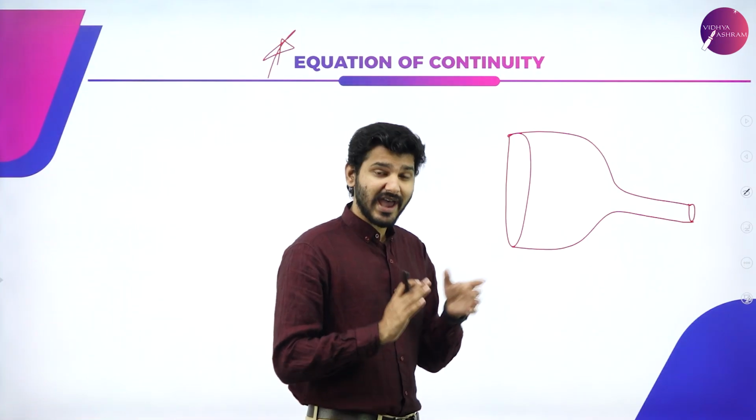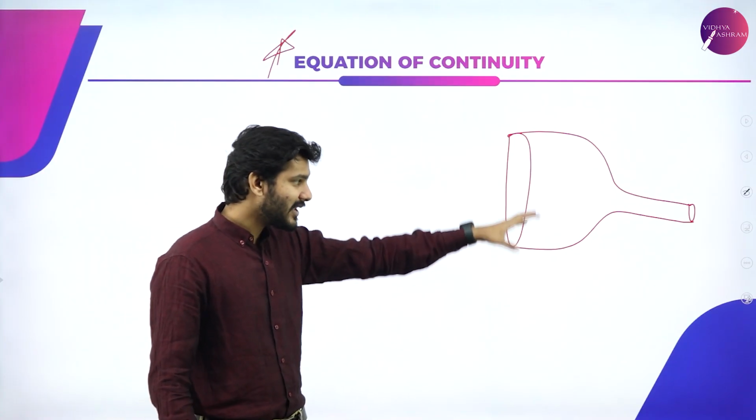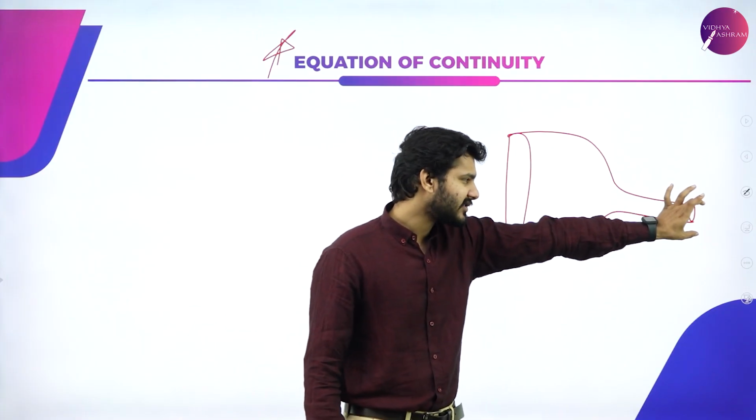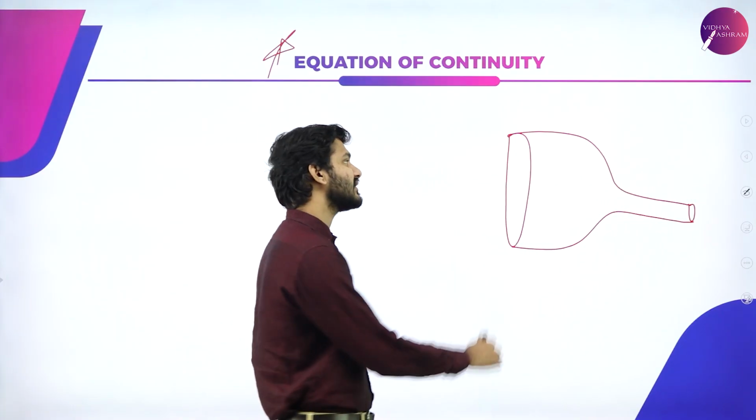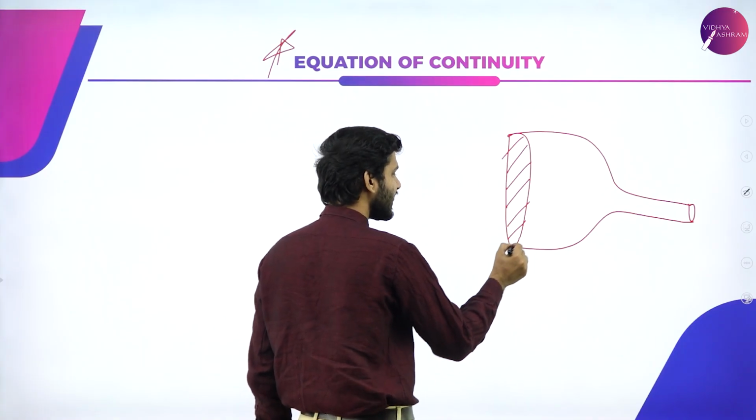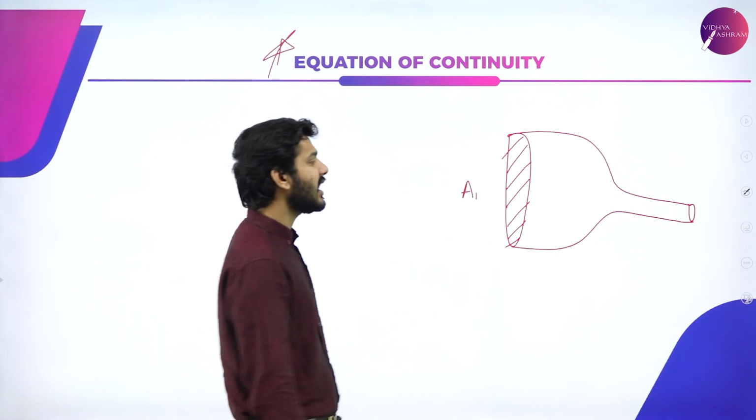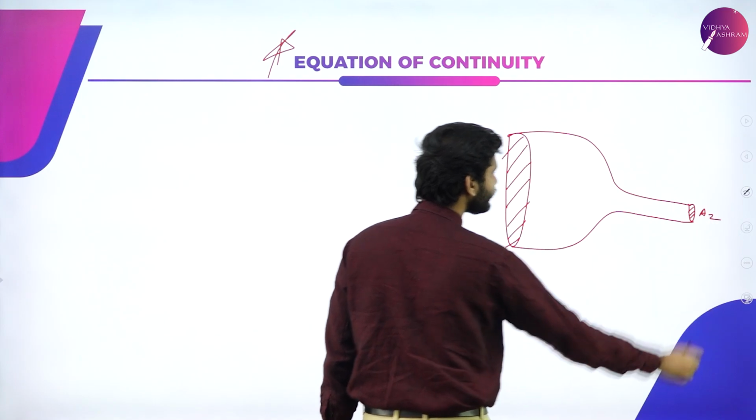So again, I have a slightly exaggerated opening here. That is one bigger end and one smaller end of the same pipe. Let's say one pipe is coming like this and suddenly it increases in area. So I can say that this opening has an area of A1, and the other end has an area of A2.